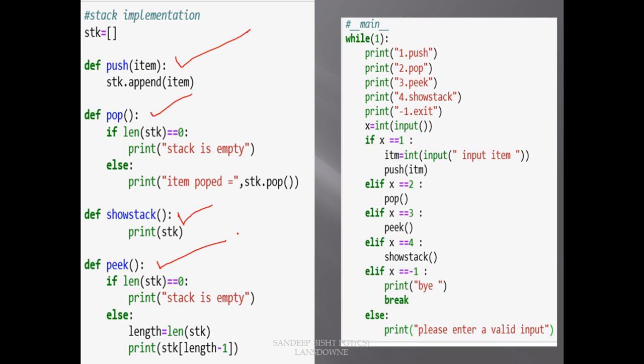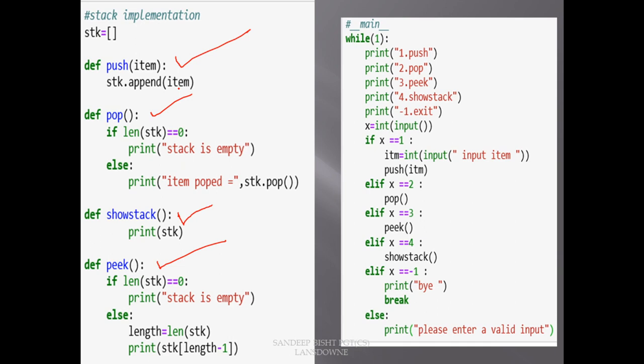We have to insert elements on a single side. Python helps us do this just by calling a function, and that function you have already gone through. That is the append function. If we call this append function, it will push the element at the last of the string, as simple as that.